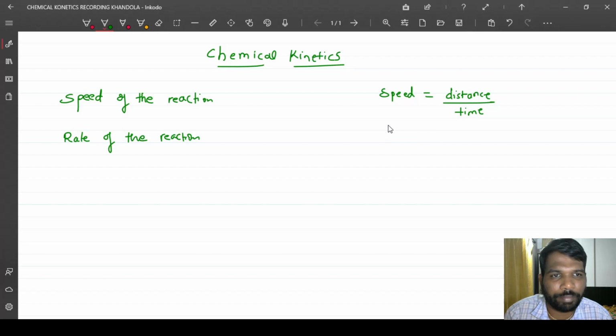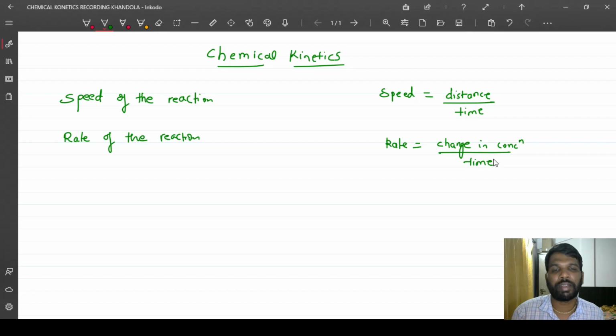In the same way, the rate or speed of a reaction is given as change in concentration, where there it was a change in distance, right? So here I will write change in concentration upon the particular time taken.